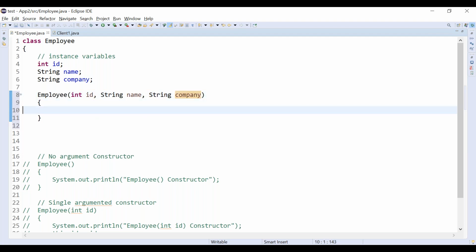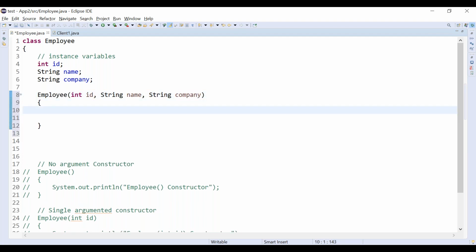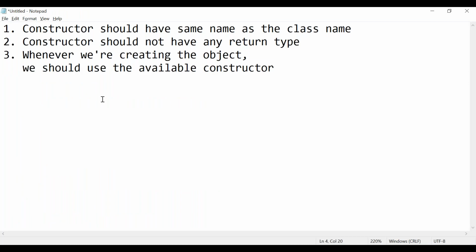Now how can we initialize? Using the this keyword, this dot id. This dot id means it is the instance variable, right? This is used to represent the instance. This means here it is representing the instance. It means it is an object, right? The this keyword is used to represent the instance.